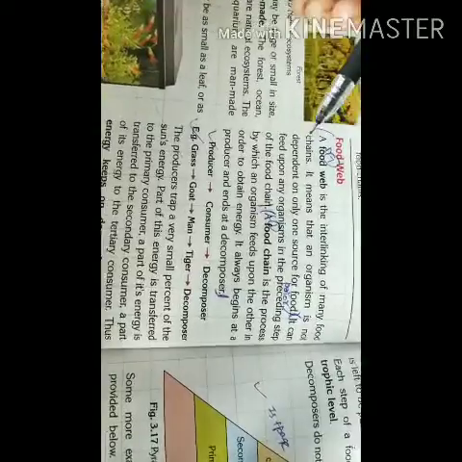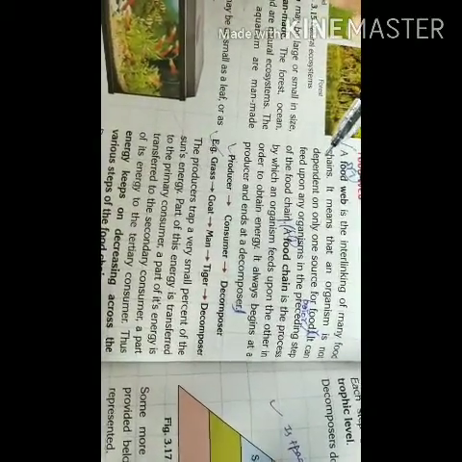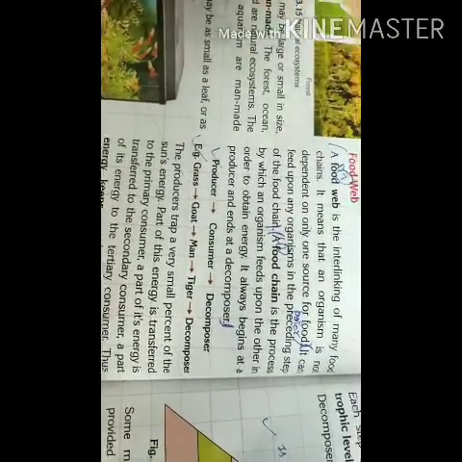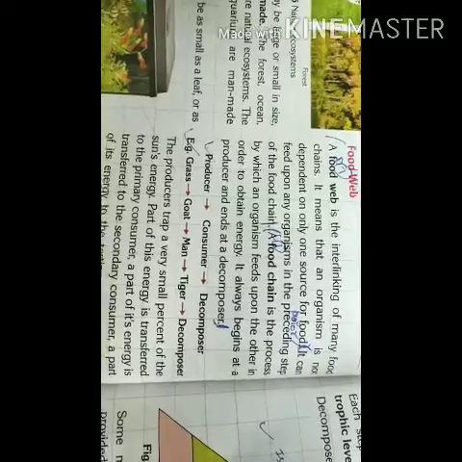If we define food chain, a food chain is the process by which an organism feeds upon another in order to obtain energy. Which means if an organism eats another organism to obtain energy, and again that organism is eaten by another organism for energy, it is known as a food chain. So the interconnection of food chains is known as a food web.